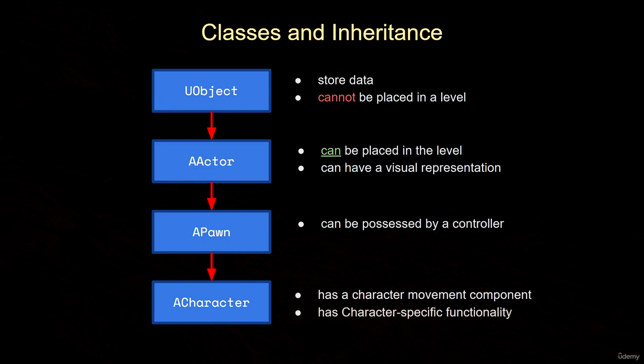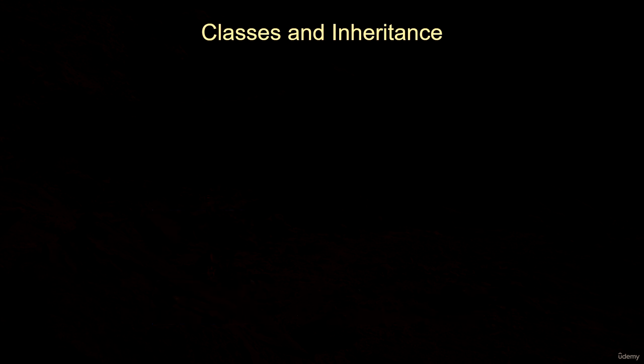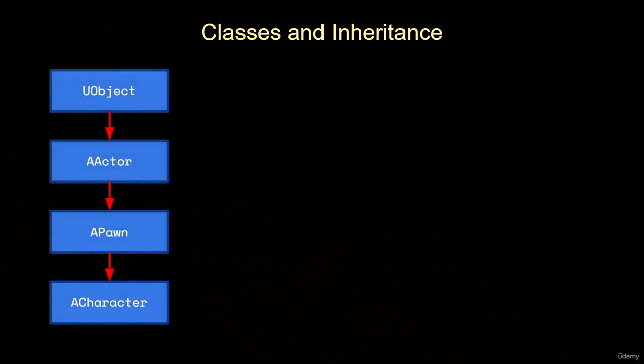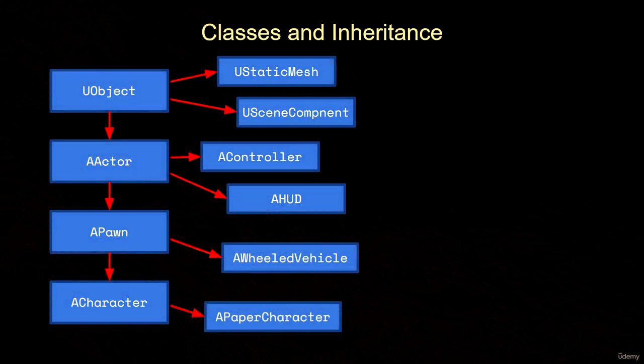In general, if you need a very basic type of creature that simply needs to take input and move around, a pawn is enough. But if you want more character-specific functionality, you'll choose a character. Throughout this course, we'll be demonstrating that extra functionality that characters have once we create a character of our own. Now, the object, actor, pawn, character hierarchy is actually more complex than it looks here. There are many different classes derived from each of these. These are just several examples, but there are many more.